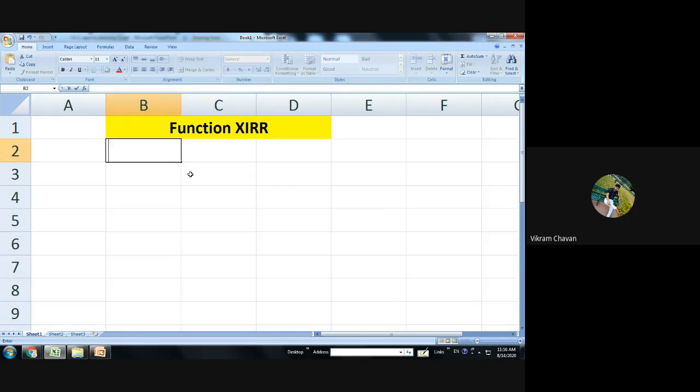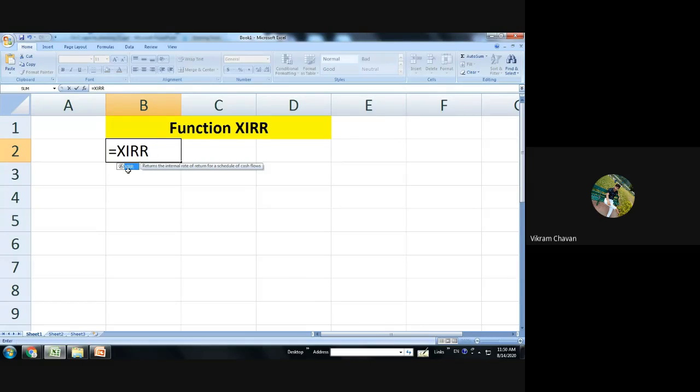Okay, so next we are trying to find out this particular IR value on the basis of a function. So when you are trying to write any formula in Excel, initially you have to provide the equal to sign. Okay, equal to sign. And we have to call for the function. So calling is nothing but what? X, I, R, R. So function is there.